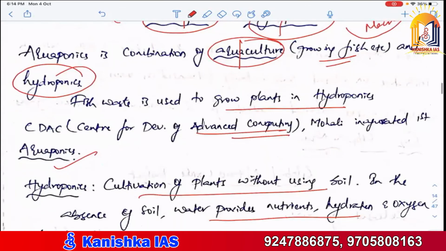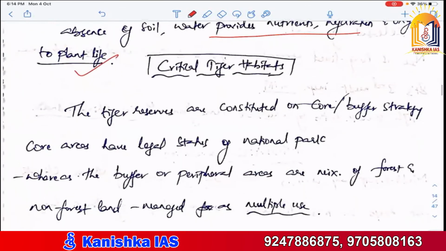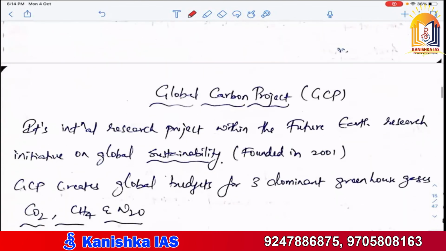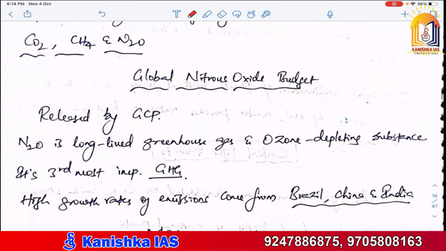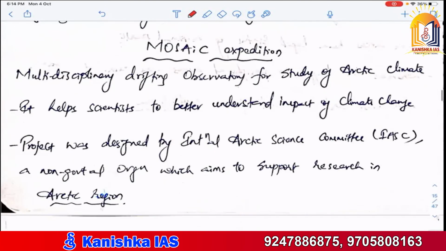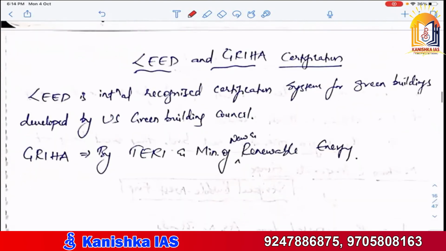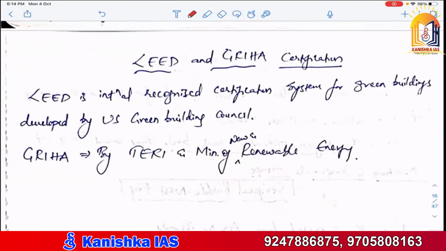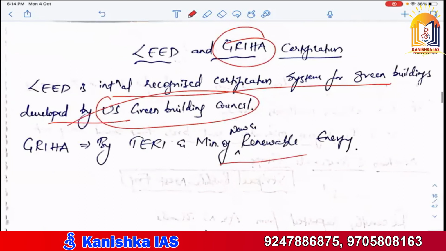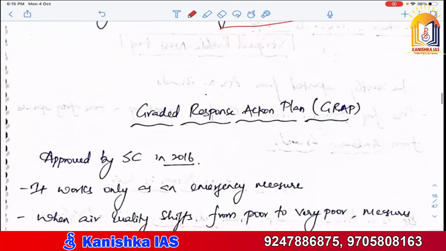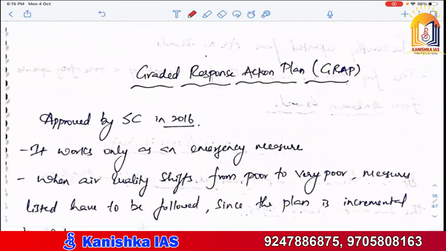Then critical tiger habitats. The tiger reserves are constituted with core and buffer strategies. This one, you know. Then the Global Carbon Project and global nitrogen oxide; please try to read these things. LEED and GRIHA certificates are also there. LEED is the internationally recognized certification system for green buildings, from the US Green Building Council, and GRIHA is the Indian one by TERI and the Ministry of New and Renewable Energy. Then the Graded Response Action Plan.